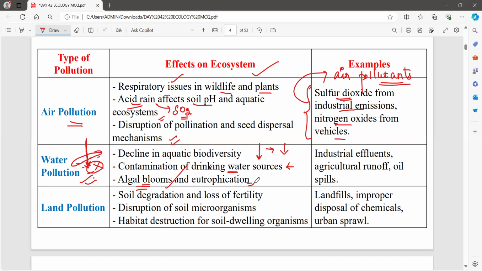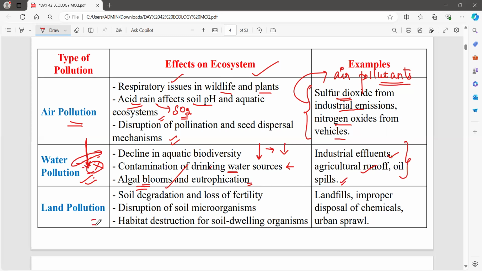And eutrophication means pollution, with the development of other gases except oxygen. So that is called eutrophication. And industrial influence, agricultural runoff, oil spill: these are all the pollutants which cause water pollution.